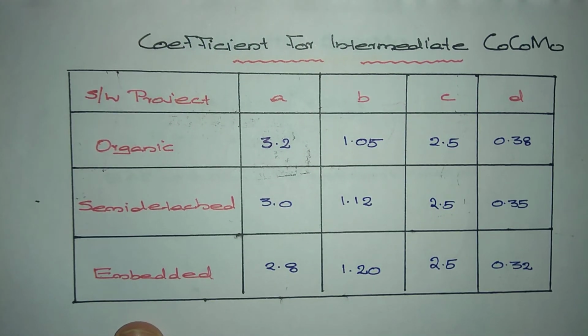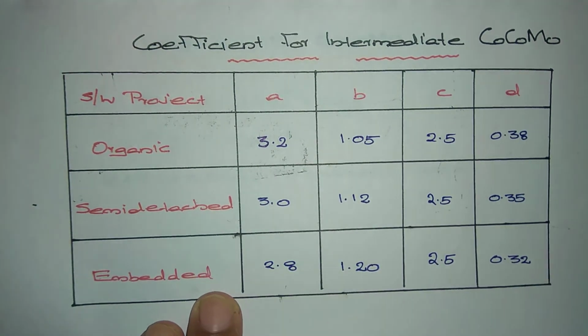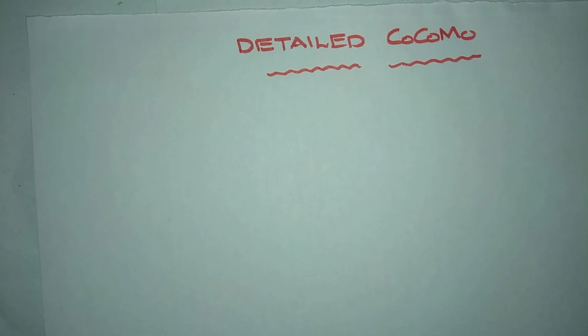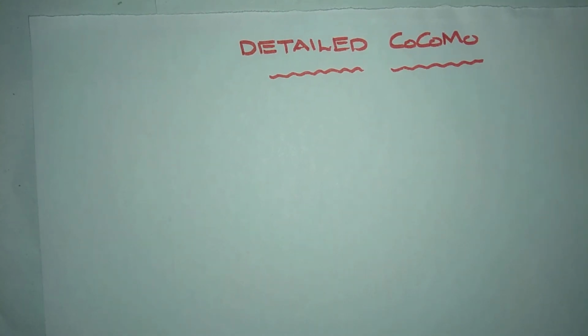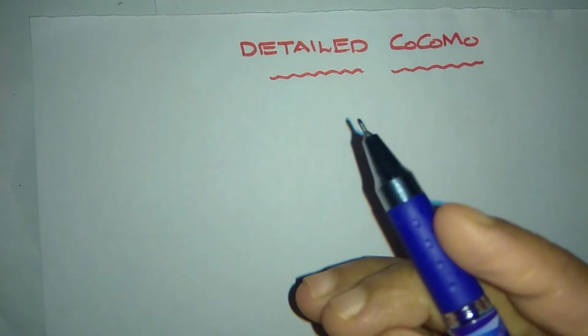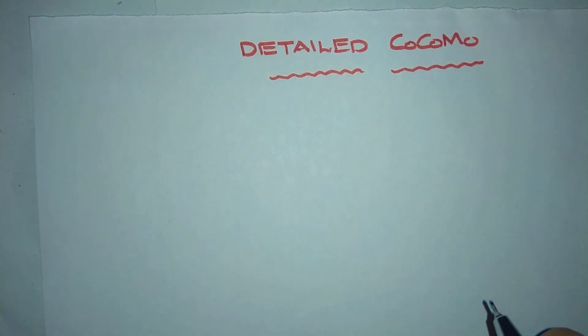Now we are moving to the next form of COCOMO, that is detailed COCOMO. Detailed COCOMO incorporates all qualities of the standard version with an assessment of the cost drivers' effect on each step of the software engineering process.